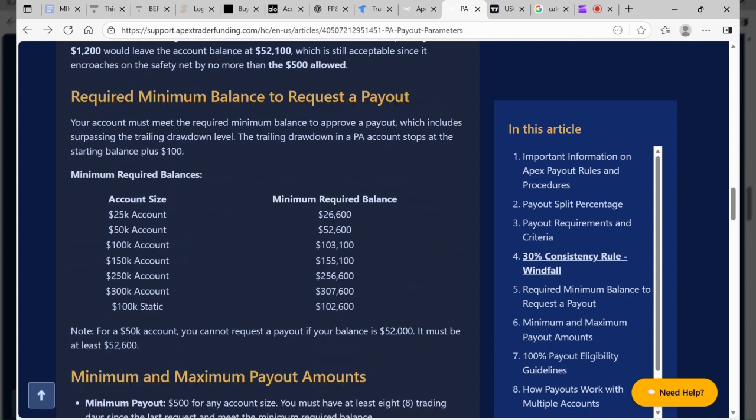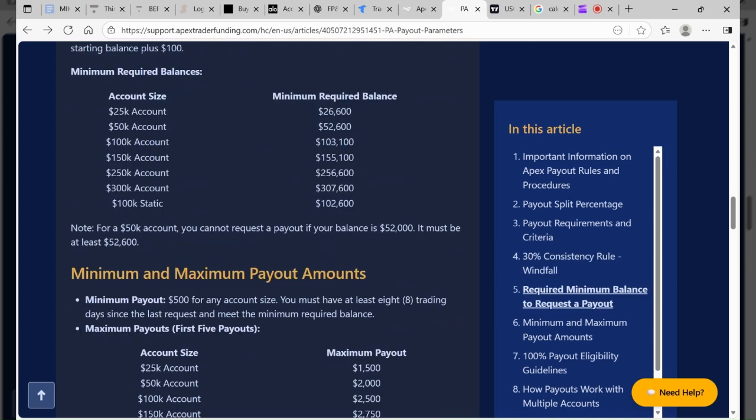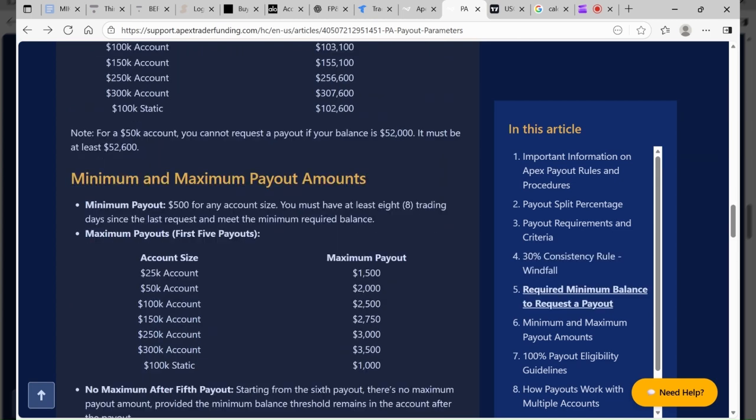So here's just a quick sheet of the minimum balance in order to request a payout for your first 3 withdrawals. For a 25K account, it's 26.6. For a 50K account, it's 25.6. For a 100K account, it's 103.1, right? And so on and so forth. You can screenshot this. I don't have to read it all to you guys.